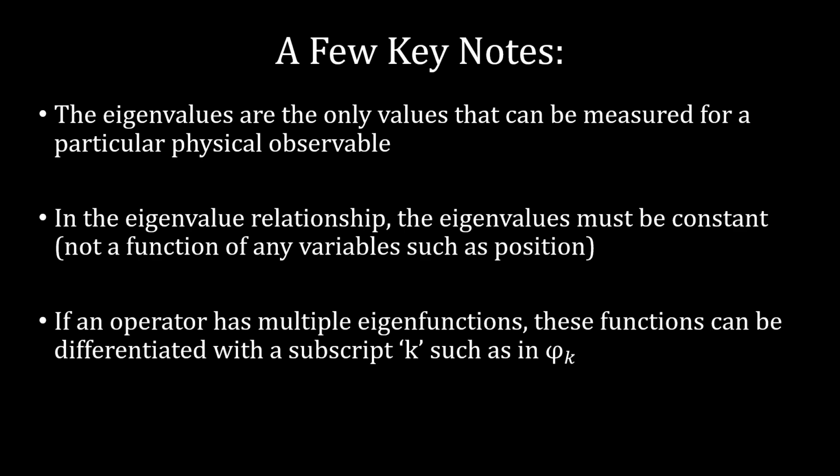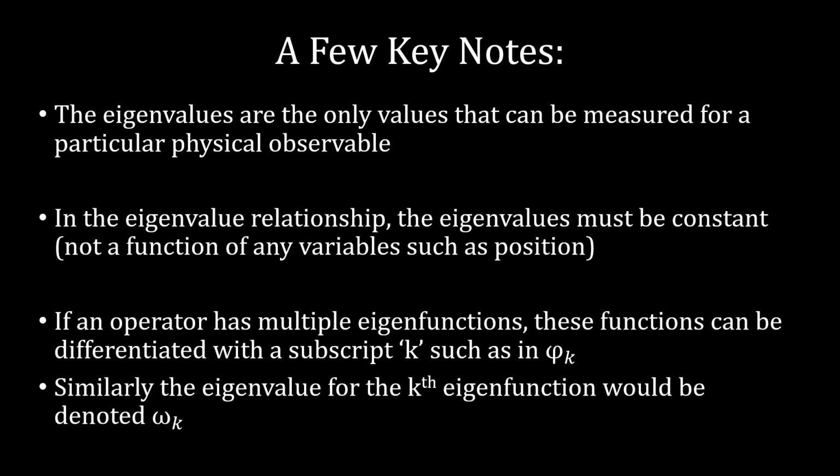Also, if an operator has multiple eigenfunctions, these functions can be differentiated by the subscript k, such as in phi k, where again, k is a particular constant that corresponds to each eigenfunction. Similarly, the eigenvalue for the kth eigenfunction would be denoted omega with a subscript of k.